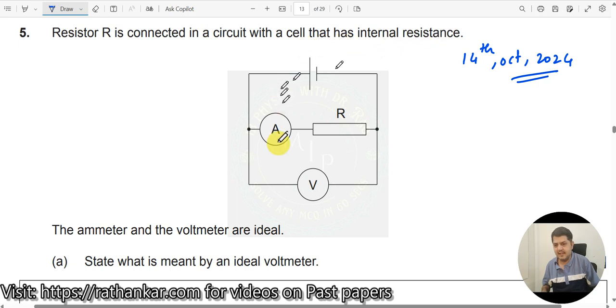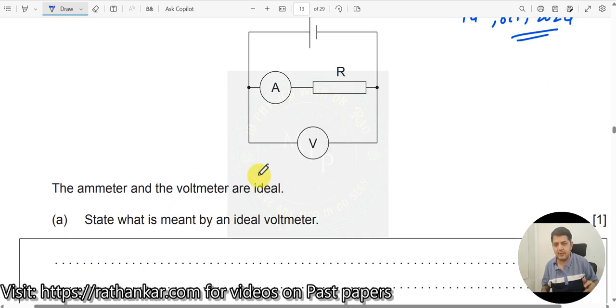Now, resistor R is connected in the circuit. The cell has internal resistance. The ammeter and the voltmeter are ideal. Okay, what is meant by an ideal voltmeter? What do you mean by ideal voltmeter? Ideal voltmeter means the resistance of the voltmeter is infinite.